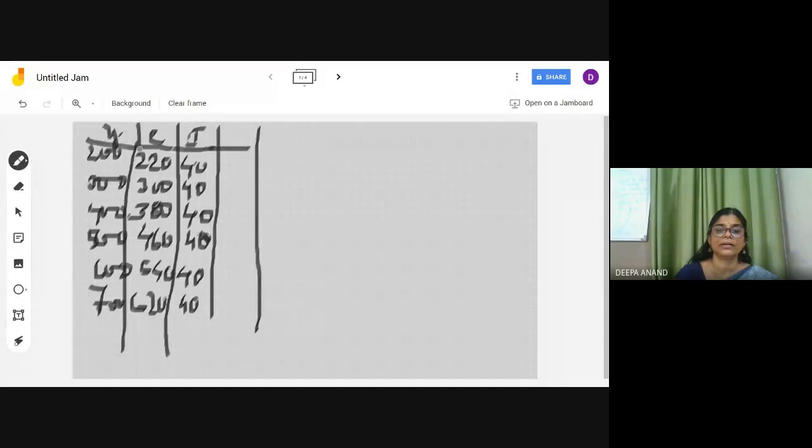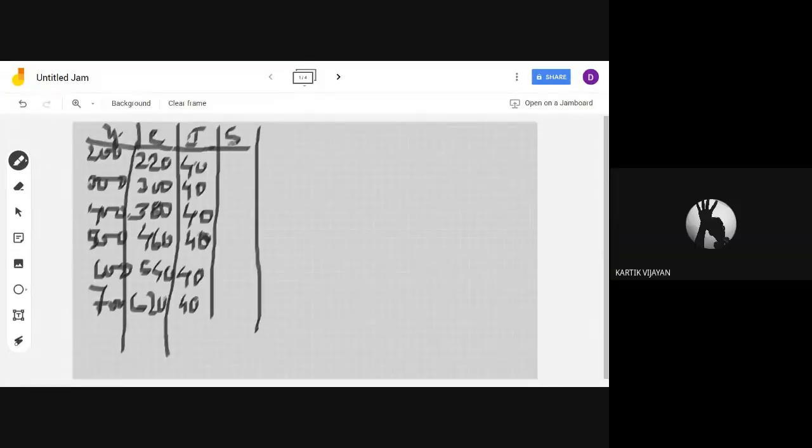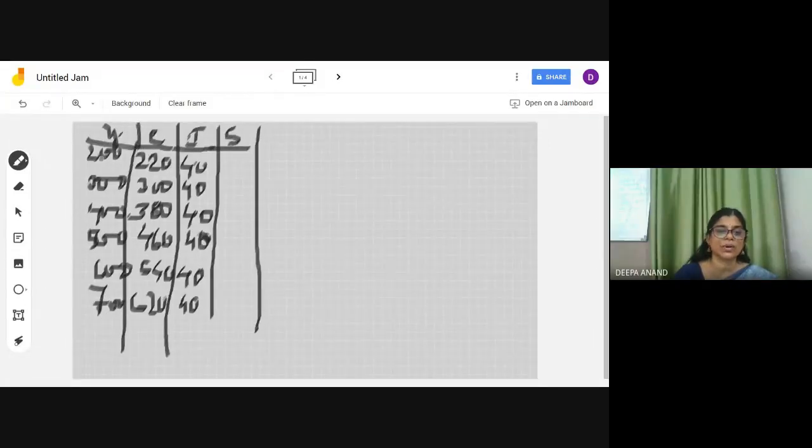Savings: 200 income, 220 consumption, so there it is minus 20. The question was, at what level of income do you have negative saving? So what will you write as the answer? At level of income of 200 crore we have a negative saving in the economy. Write the answer like this. At 200 level of income, you have a negative saving.